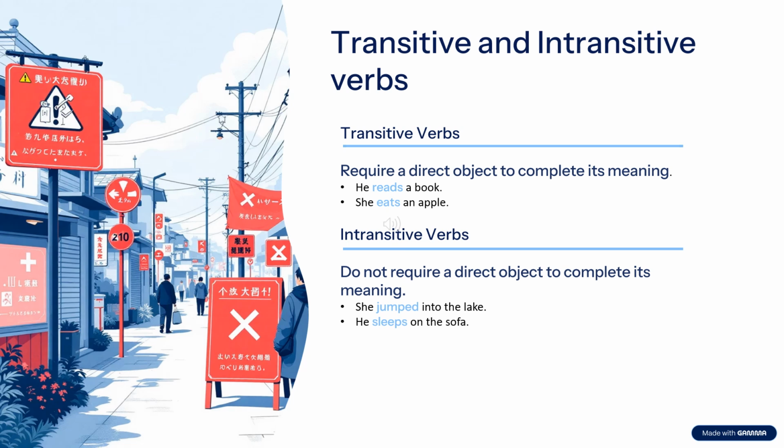In the next example, he sleeps on the couch. If we say he sleeps, then it has a meaning. And on the couch is the preposition and its object. So both these sentences have meaning of their own. Therefore, they are intransitive.